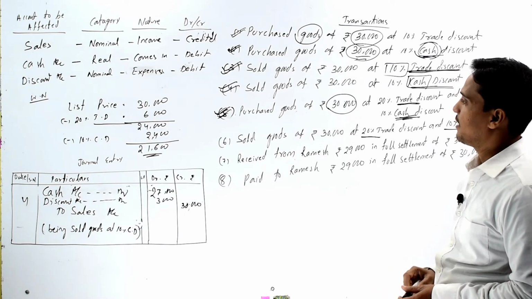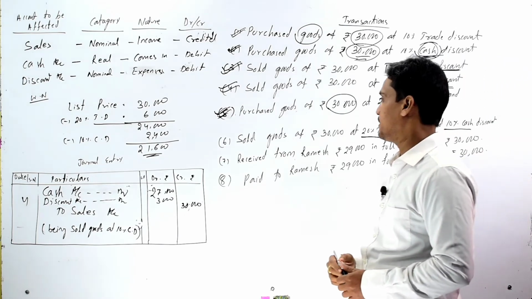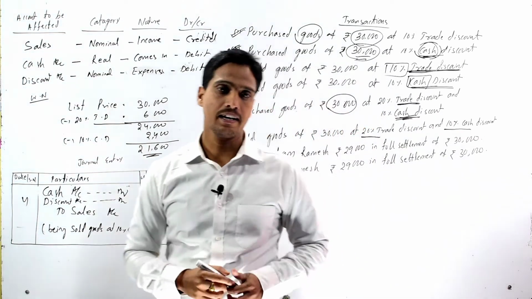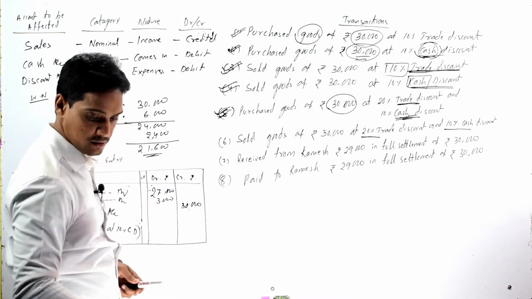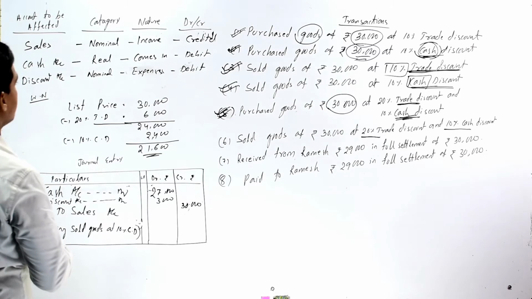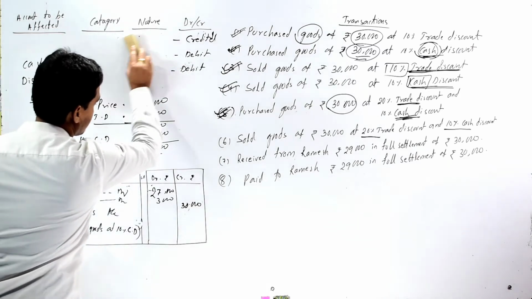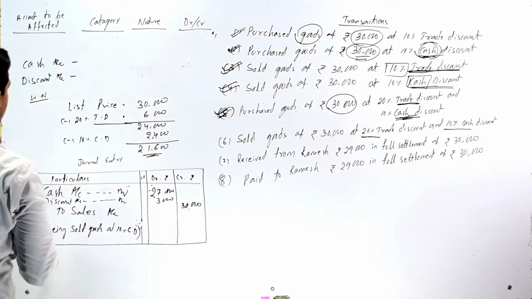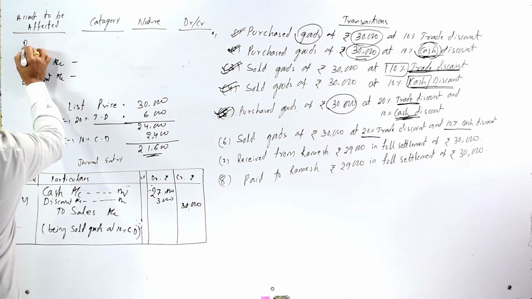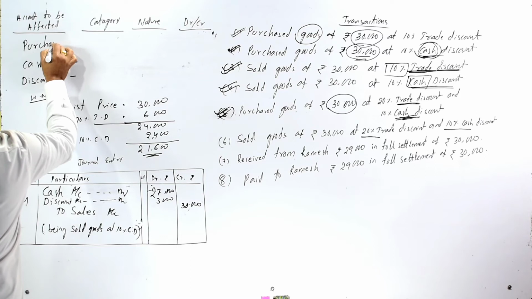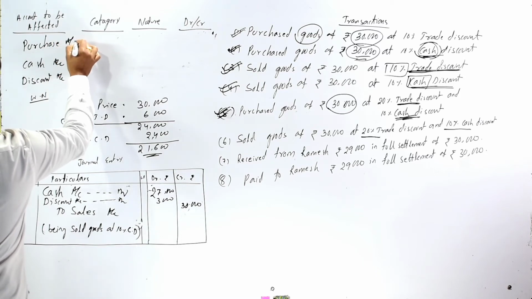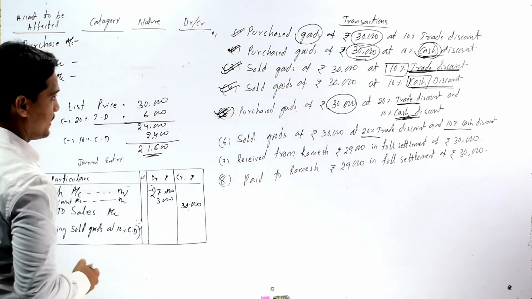So here, as we purchase goods of rupees 30,000 at 20% trade discount and 10% cash discount, our cash account, discount account and purchase account should be affected.